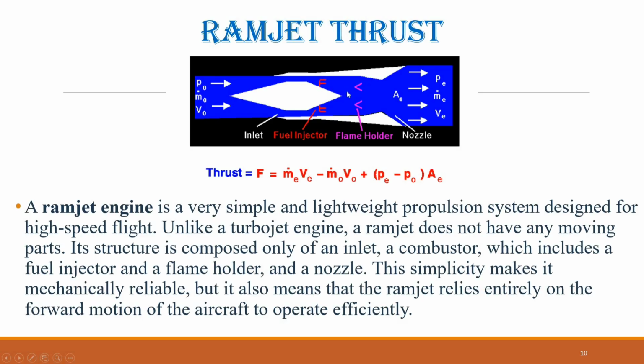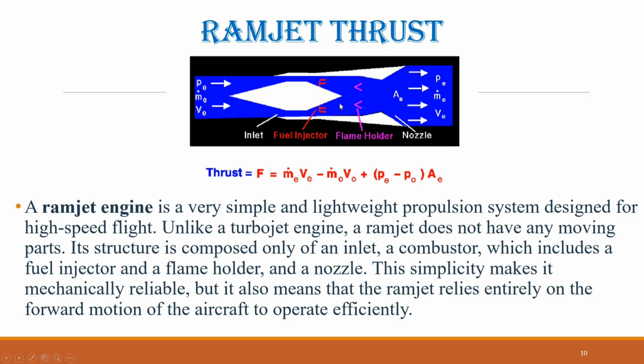Inside the burner, a small amount of fuel is injected and mixed with the incoming high-pressure air where it is ignited. In typical ramjet operation, for example, 100 pounds of air per second might be combined with only 2 pounds of fuel per second.